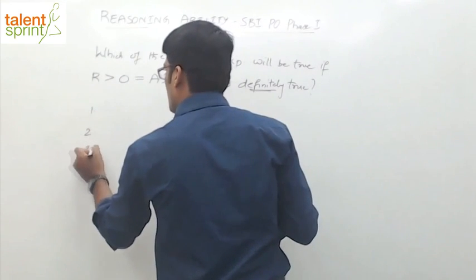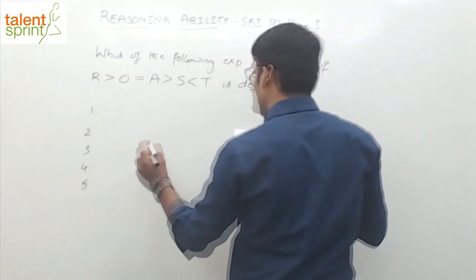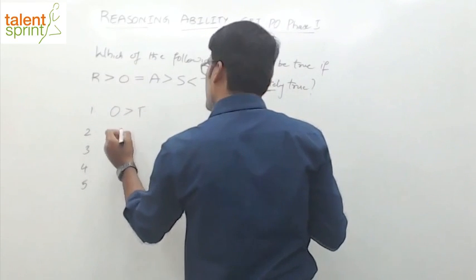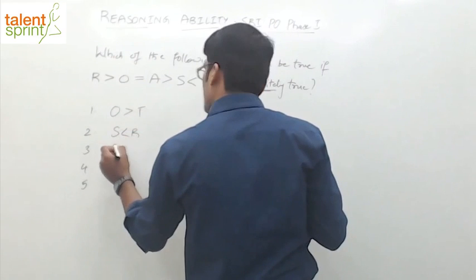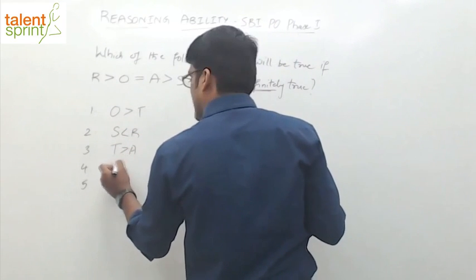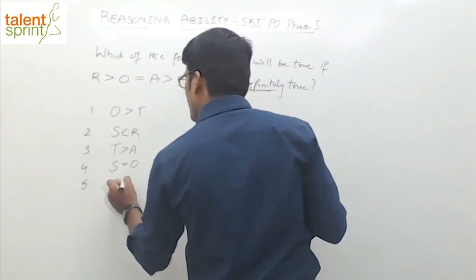So I'll give you the answer options now. Just select the right one, right? So the first one here is O greater than T. Second one is S less than R, T greater than A, S equals to O, T less than R.